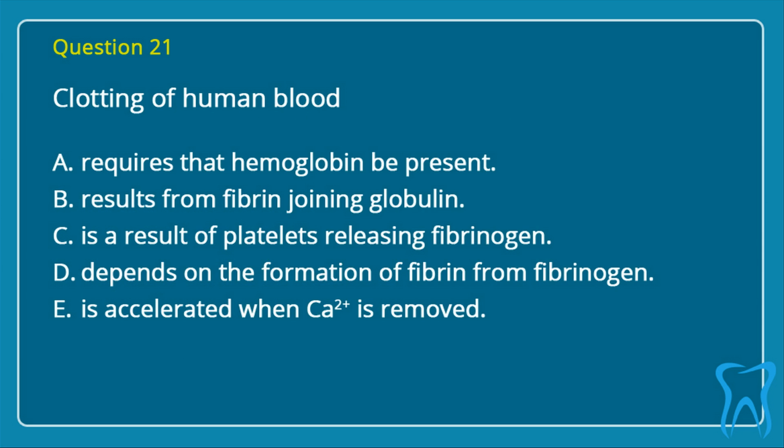Question 21. Clotting of human blood. A. Requires that hemoglobin be present. B. Results from fibrin joining globulin. C. Is a result of platelets releasing fibrinogen. D. Depends on the formation of fibrin from fibrinogen. E. Is accelerated when Ca2+ is removed. Correct answer is D. Depends on the formation of fibrin from fibrinogen.